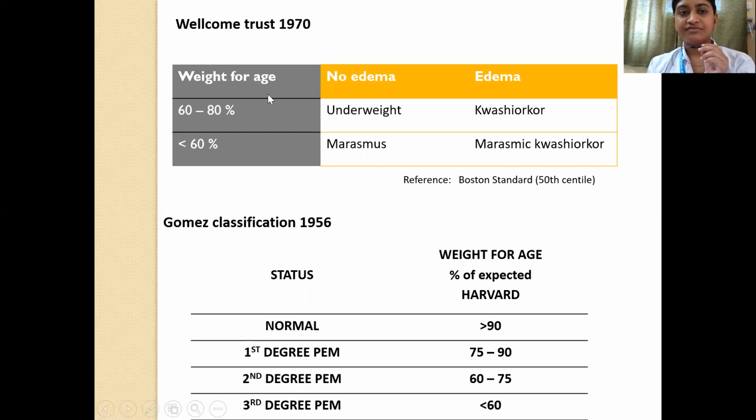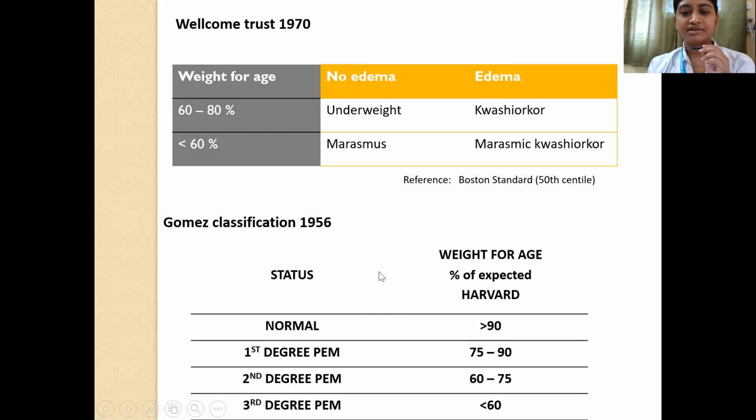If the child has a weight for age which is 60 to 80% of the standard but has edema, then it becomes kwashiorkor. Similarly, suppose there is a child who has weight for age less than 60% and there is no edema, then it is marasmus. But if the weight for age is less than 60% of the standard and the child also has edema, then it combines the features of both marasmus and kwashiorkor and it becomes marasmic kwashiorkor. So that is the Wellcome Trust classification for you.